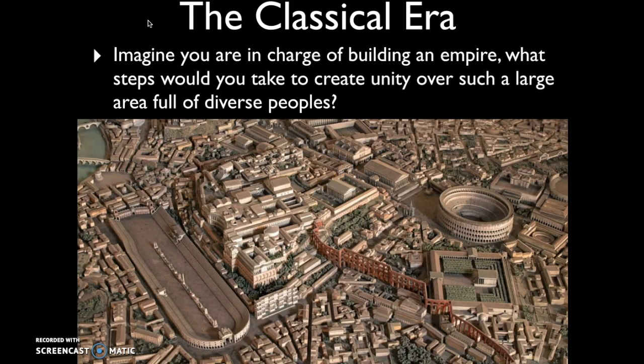What steps could you take to ultimately bring people together and unify an empire where you have people that speak different languages, that practice different religions?